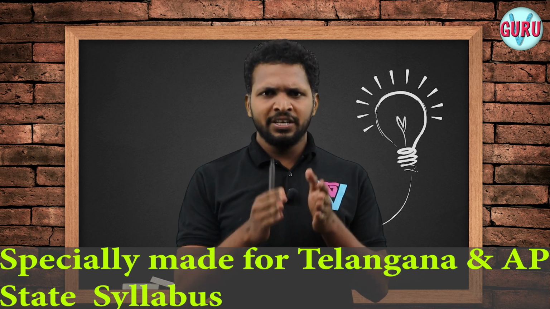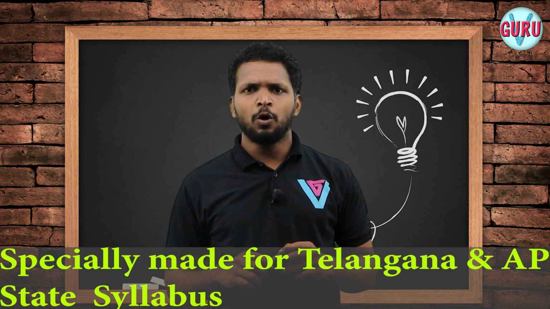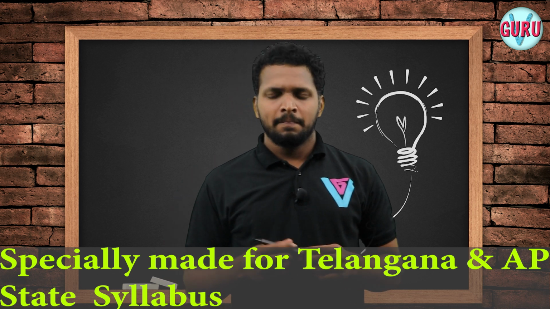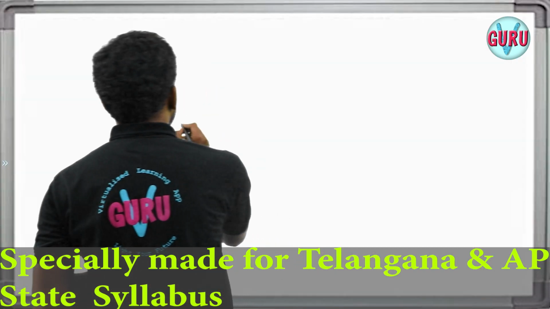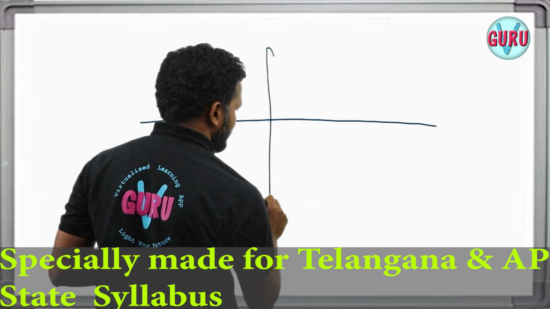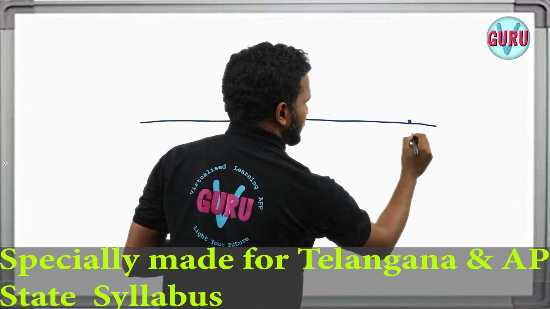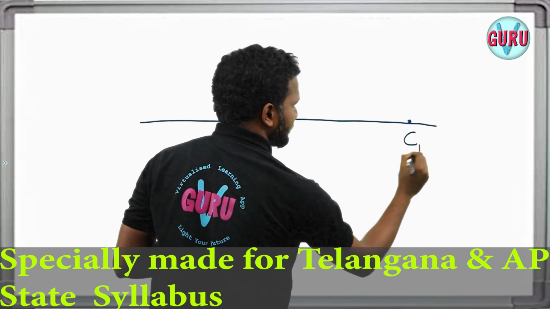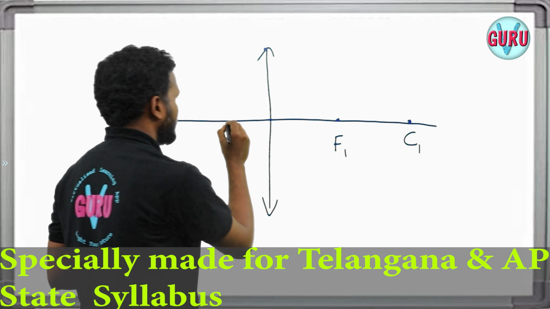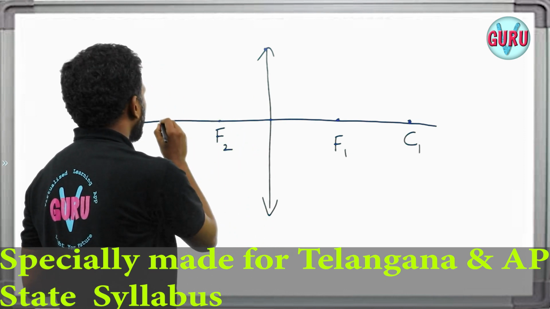So what is the difference between concept with picturization and without picturization? Now we'll see a small topic in 10th class, image formation by lens. So this is the principal axis, this is the convex lens, this is the center of curvature C1, this is the focal point F1, this is focal point F2, center of curvature C2, right?